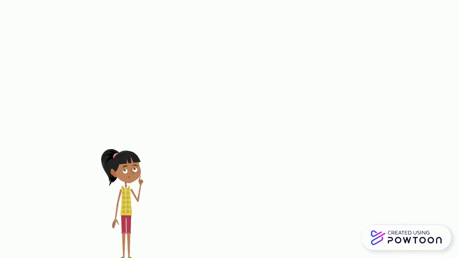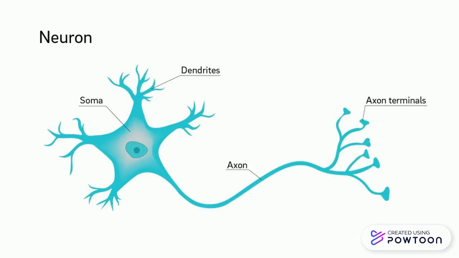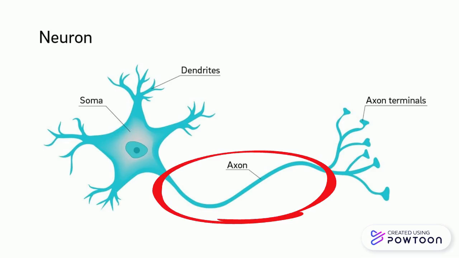Okay, I understand what's going on so far, but I have another question. Are nerve cells completely the same as any other animal cell? Actually, apart from the basic organelles of an animal cell, the neurons have specialized parts called dendrites and axons. The dendrites bring electrical signals to the cell body, and the axons take the information away.